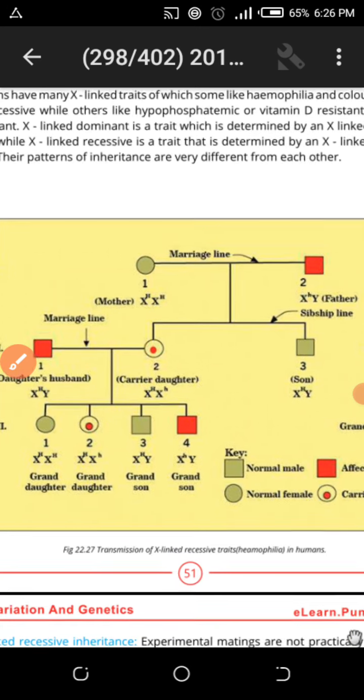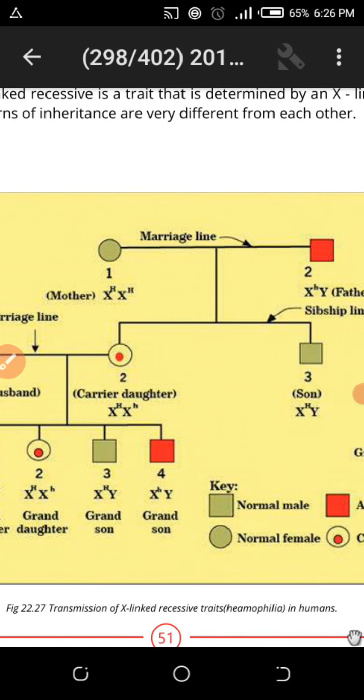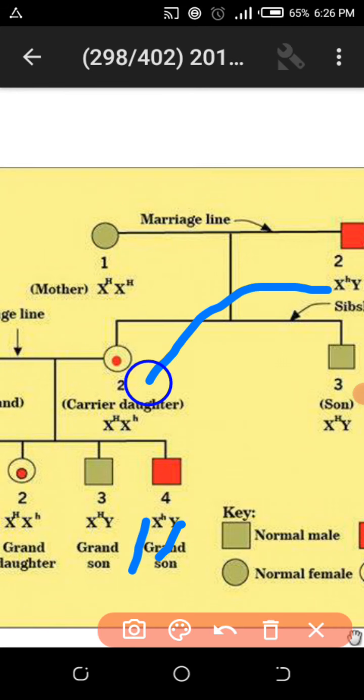You clearly see the flow of the recessive gene from where it starts and where it is going. The small h hemophilic gene goes from male to female carrier, but the daughter is normal due to heterozygous condition, because X-linked recessive diseases are more common in males than females. Then this recessive gene moves from female to male, so you can see the male is the victim in this case. So the X-linked recessive trait goes from male to female, female to male.